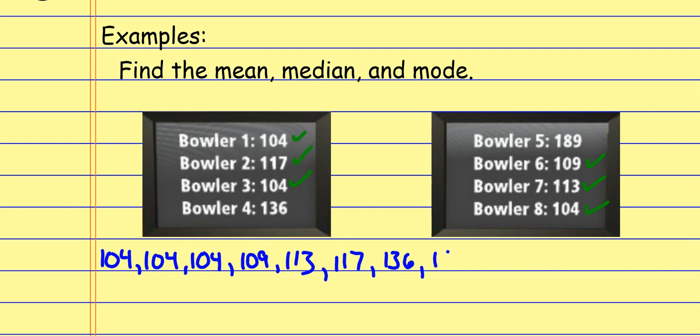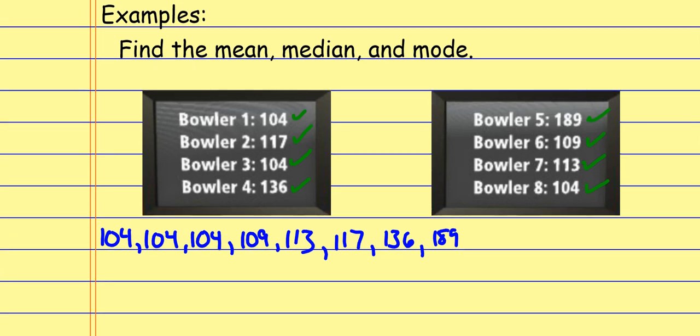And then that 189. Okay, but make sure you're just keeping a tally of what have I written down so far? And another nice little check that you can do at the end is you can just count up how many data values you have written down just to make sure it at least matches the total number of data values that you had, all right?